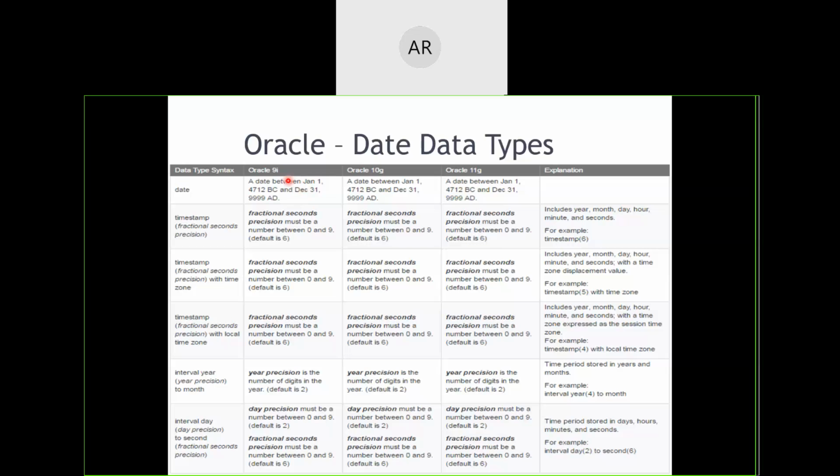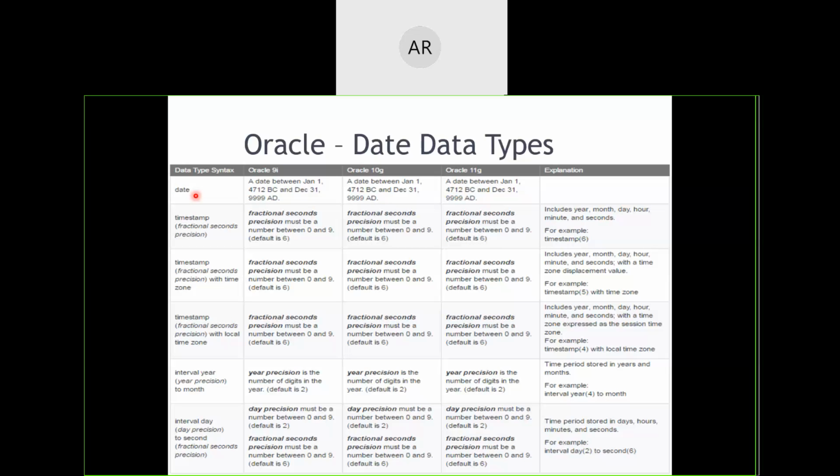So this big a range of values can be there in the date. This is a data type actually. So if you want to store a date inside a variable, then you have to declare it with the data type called DATE.